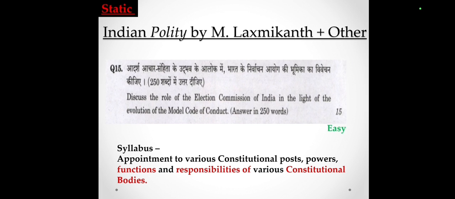So we can classify this question as a static one, and we can answer this question from the M. Lakshmikant book. So we can classify this question as an easy one. And from the syllabus point of view, the similar point, the appointment to constitutional bodies and their powers and functions.